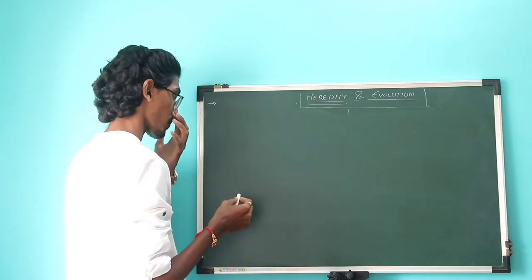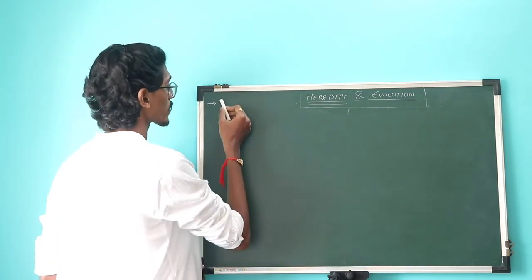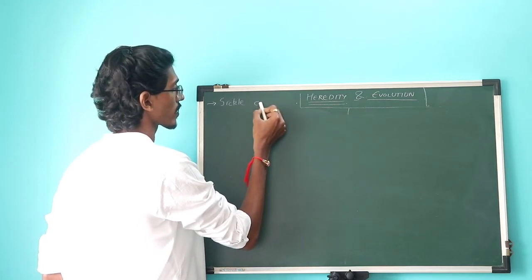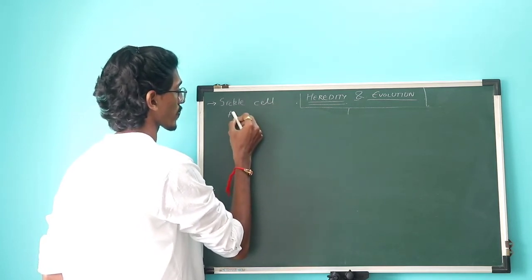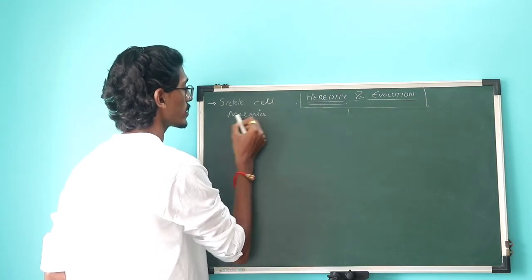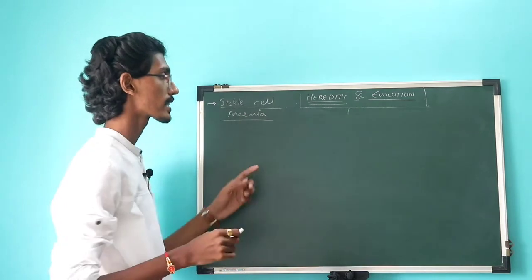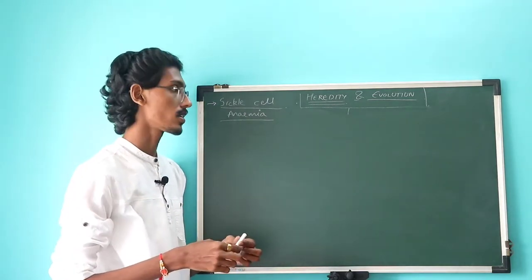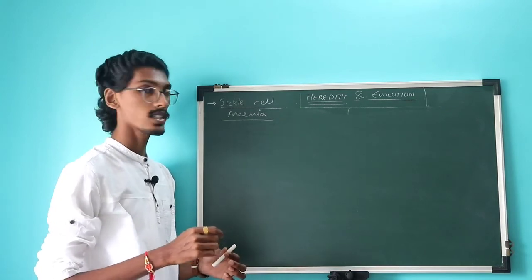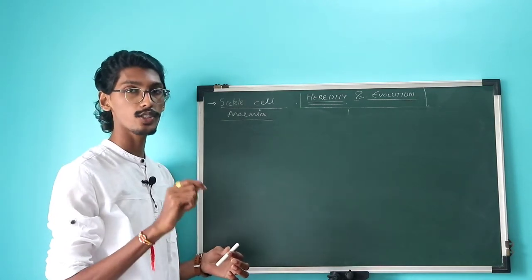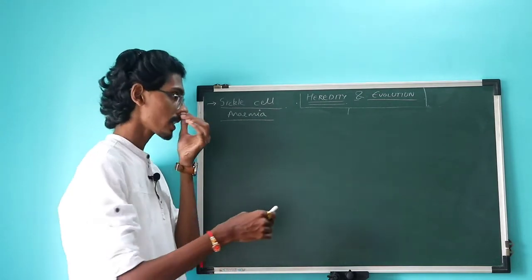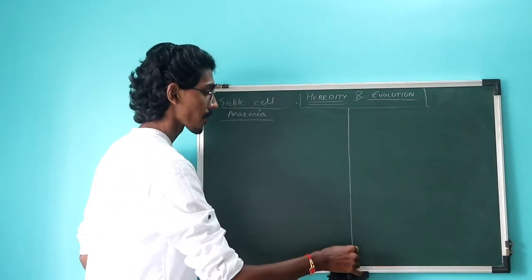Alright. Now coming to the third, which is also called sickle cell anemia. Now this is a disease that we will study regarding the heredity topic. Now this is not a specific topic which is given in your book, but there is a question on this and it's also quite interesting to study.